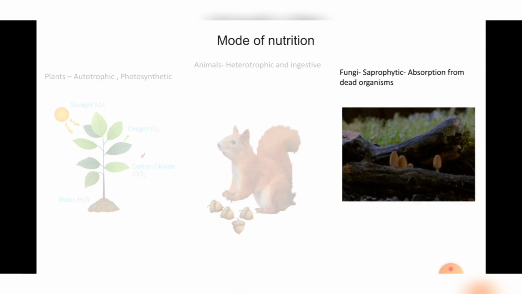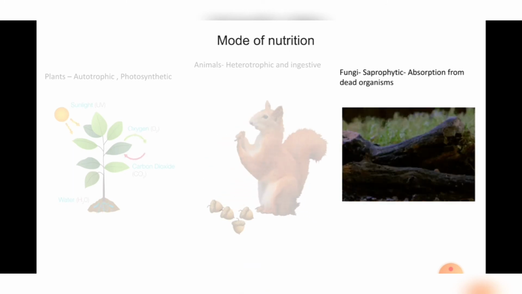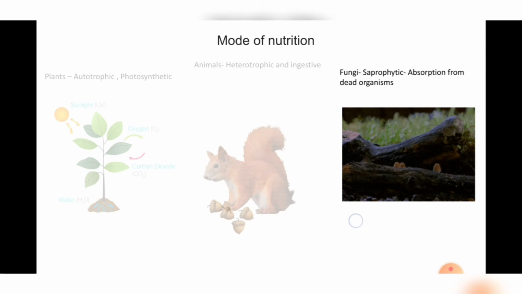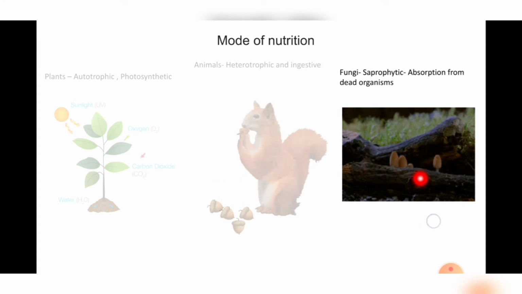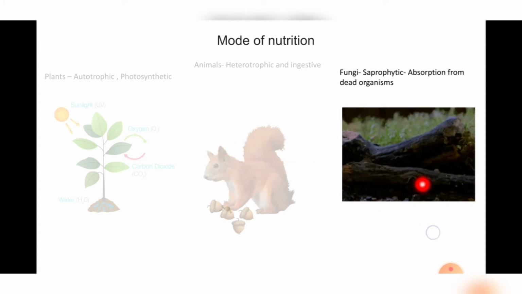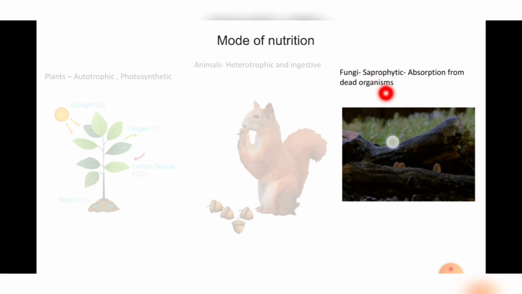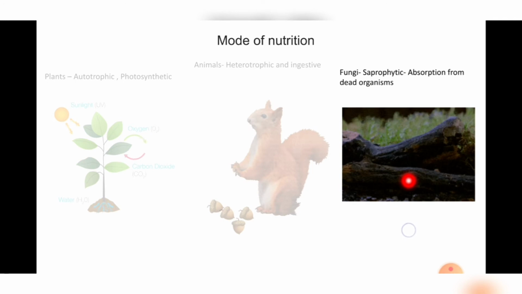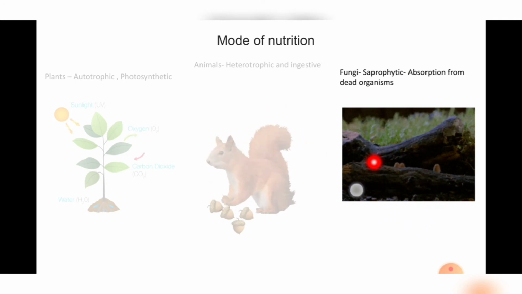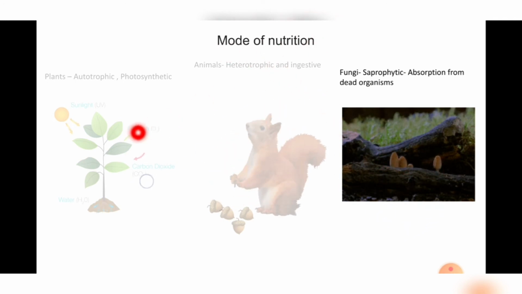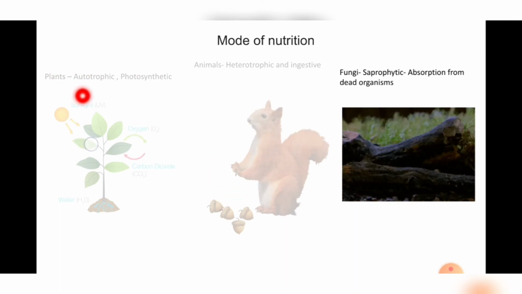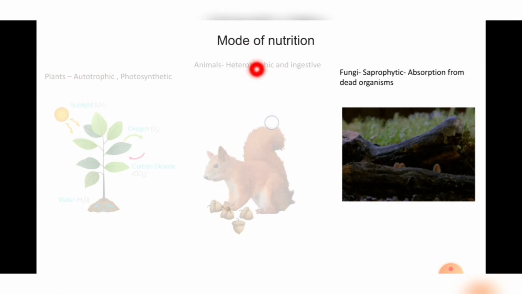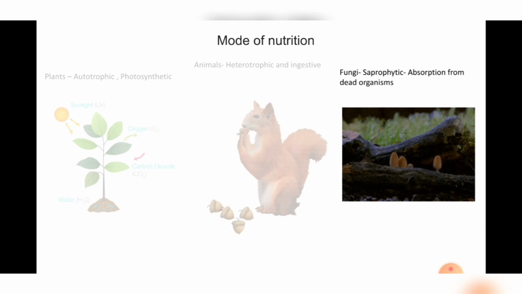Then the next one we see here, yes, this is a fungus, which grows on dead bodies, dead plants, dead animals. So they are saprophytic. They have a saprophytic mode of absorption of food. So in mode of nutrition, we have three categories: autotrophs, heterotrophs and saprophytes.